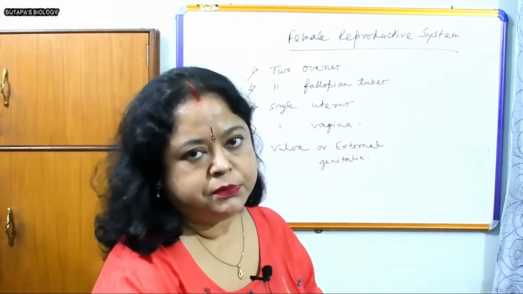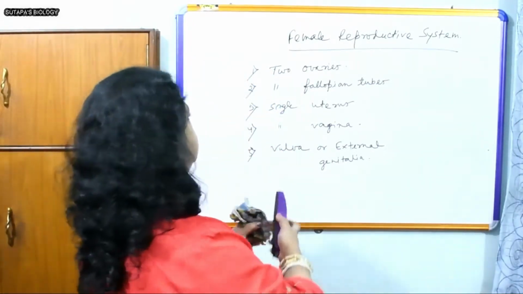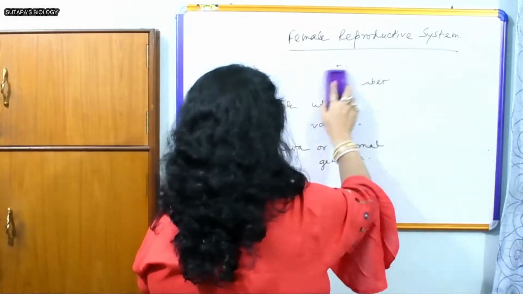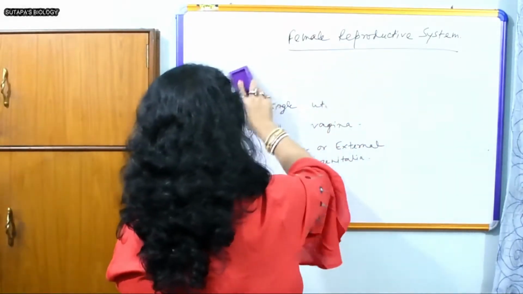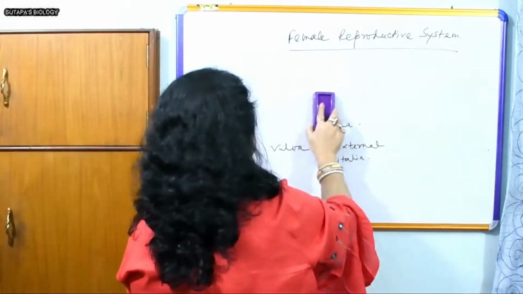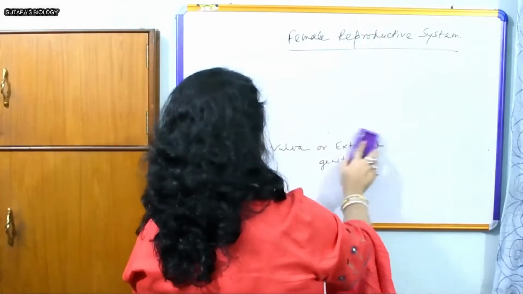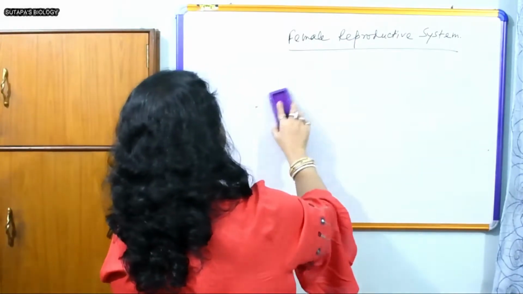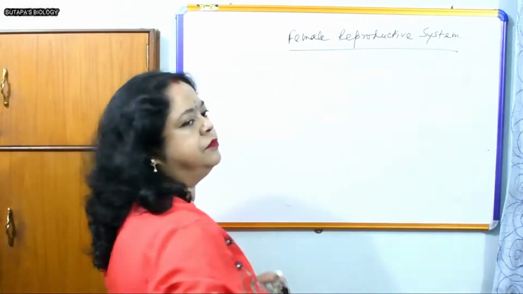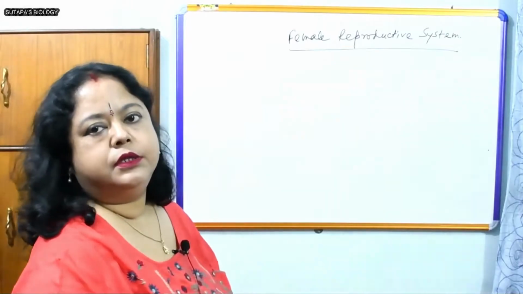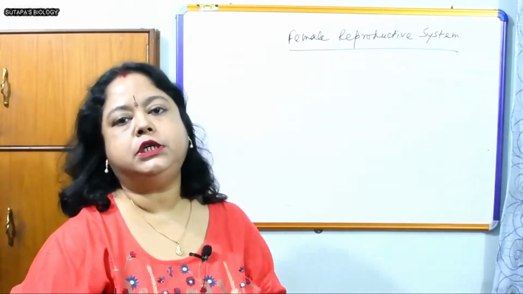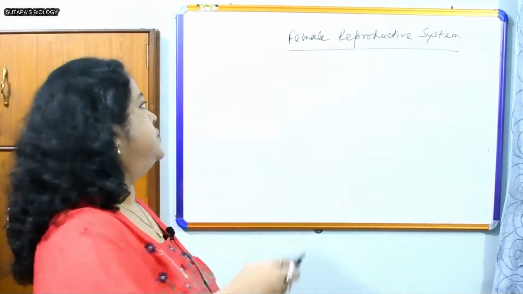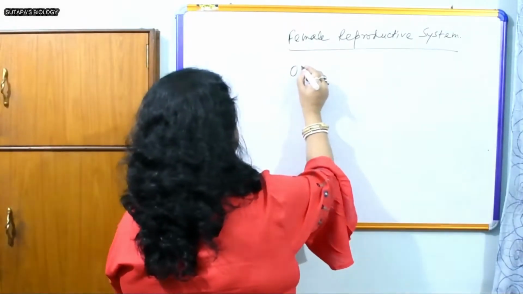These are almond-shaped, flat structures, only 3 centimeter in diameter, very soft organs, almost 15 gram in weight. That is, two ovaries of 30 gram in an adult female.